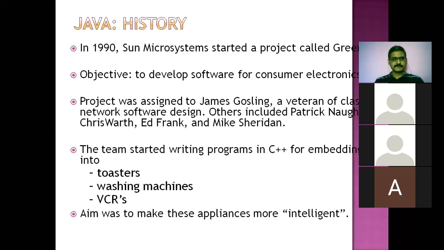A group of team members started designing a programming language with C++, by adding some kind of intelligence to systems like, as I mentioned here, toasters, washing machines, and VCRs. So what is this? Adding intelligence to the machines.